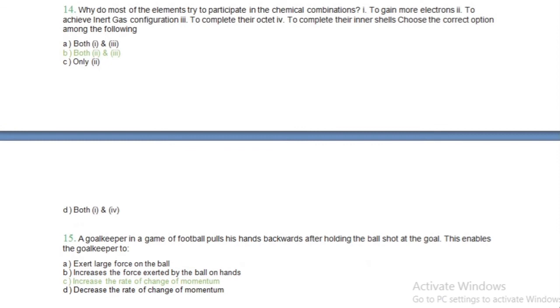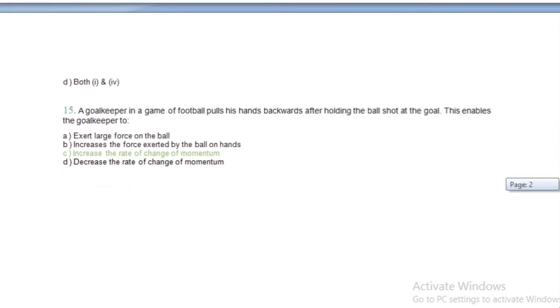Okay. Question number 14. Why do most of the elements try to participate in chemical combinations? Options are to gain more electrons, to achieve inert gas configuration, to complete their octet, or to complete their inner shells. Okay, we have to choose the correct option among the following. The correct answer is both 2 and 3. Okay, both 2 and 3, to achieve inert gas configuration and to complete their octet.